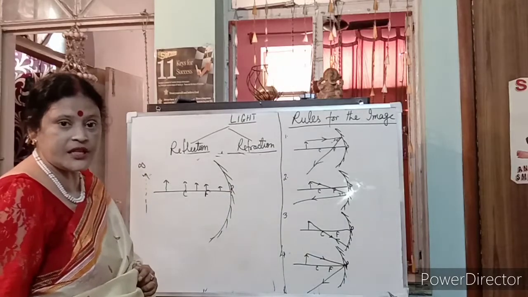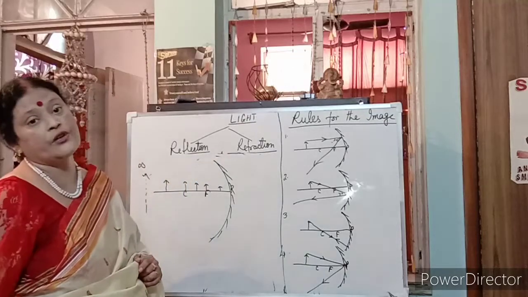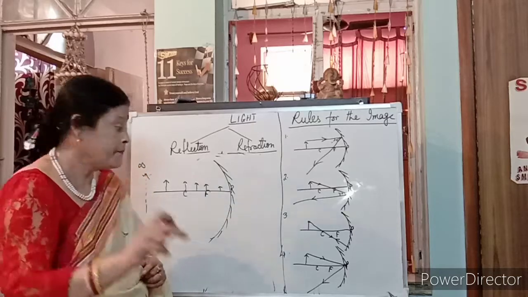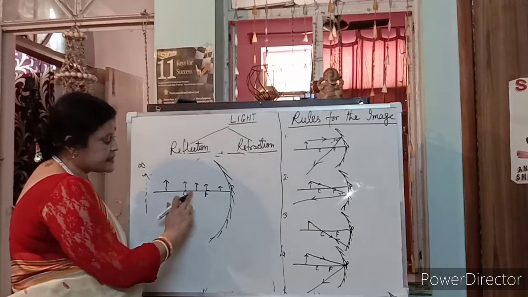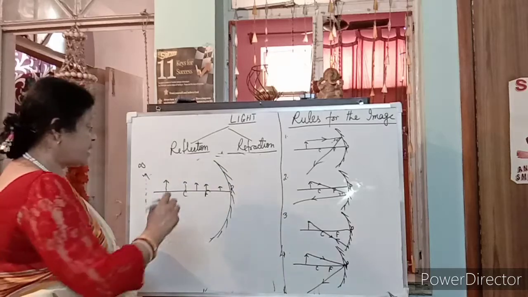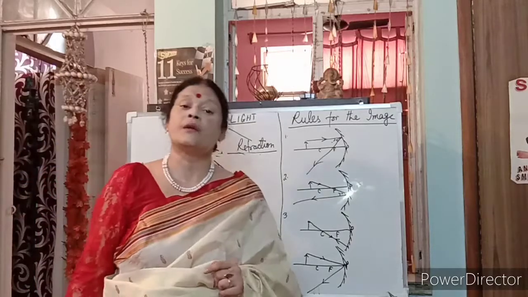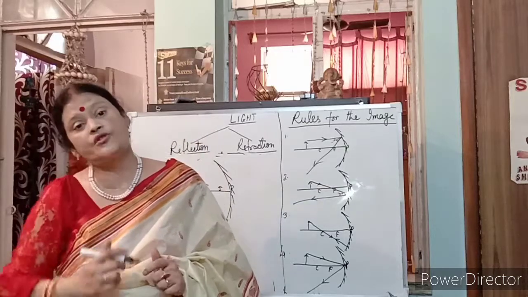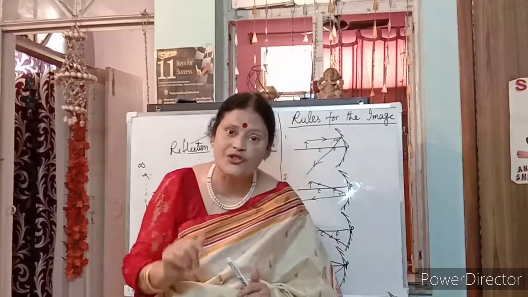So how many possibilities of keeping an object? Every position gives a different image of that object. First, at infinity; beyond the center of curvature; at the center of curvature; between C and F; at F; between F and pole. Right? So how many positions? 1, 2, 3, 4, 5, 6. Six positions where the object can be kept, and we will draw six images of the concave mirror. In my next video, I'll go through the six images of the concave mirror.